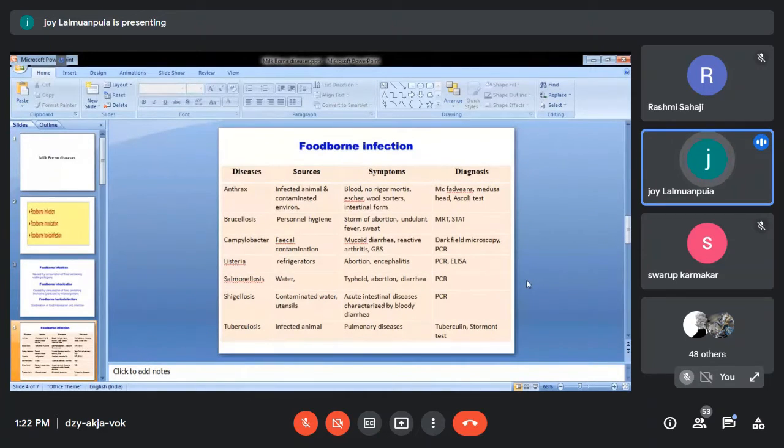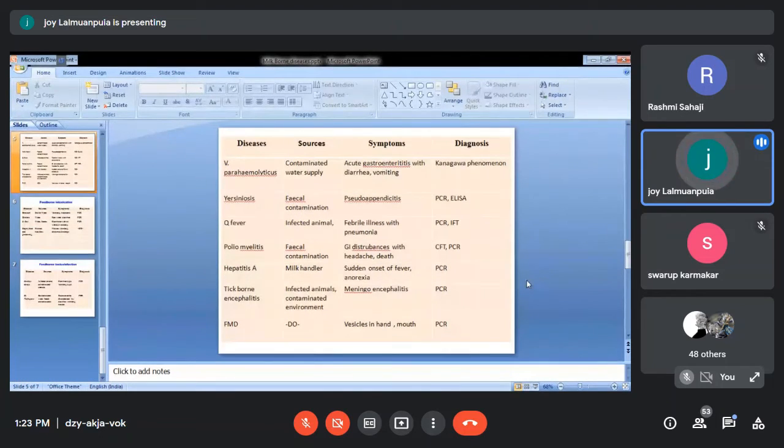If you see the history of tuberculosis, it is said that this mycobacterium has spread from animal to man. Okay, so it has been genotypically mapped, and it has been completely established that the Mycobacterium tuberculosis was transmitted from animal to man, and the present Mycobacterium tuberculosis is the mutation of the animal tuberculosis. Okay, the diagnosis is the tuberculin test or the Storman test, and when you come back, we'll be explaining this nicely in the practical class.